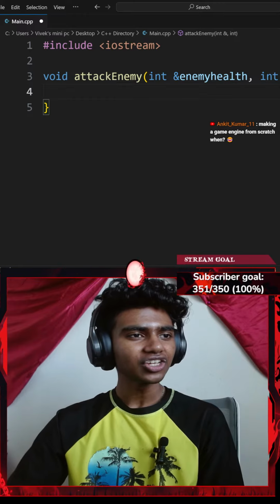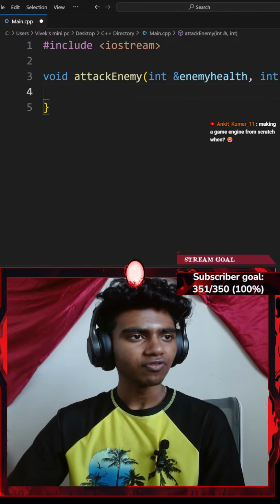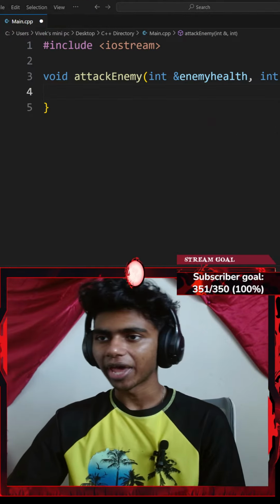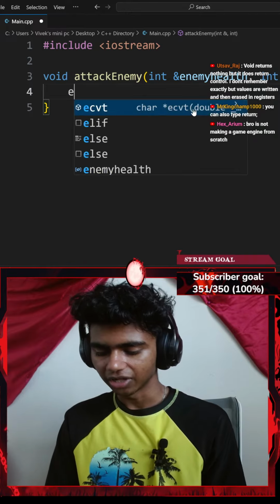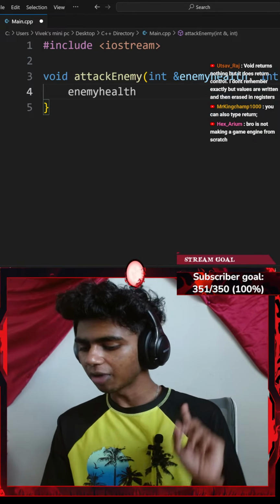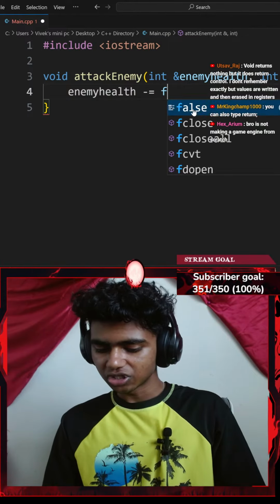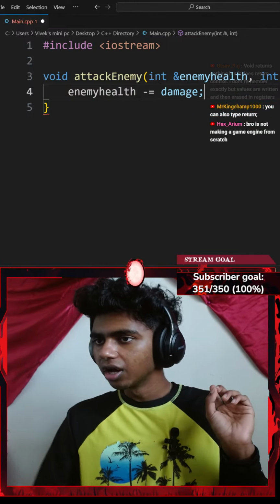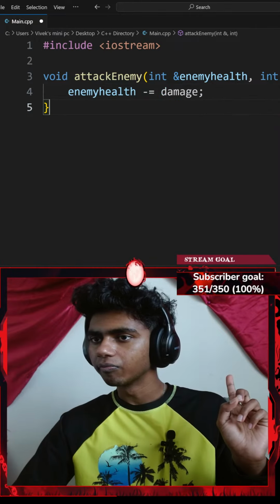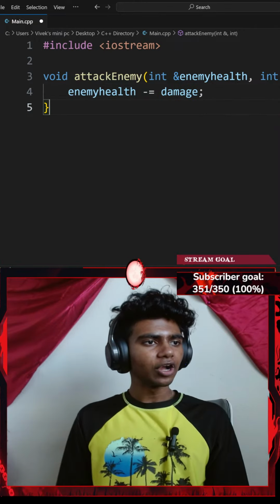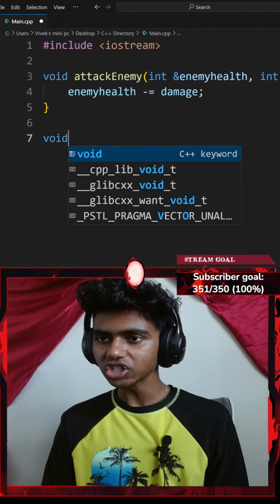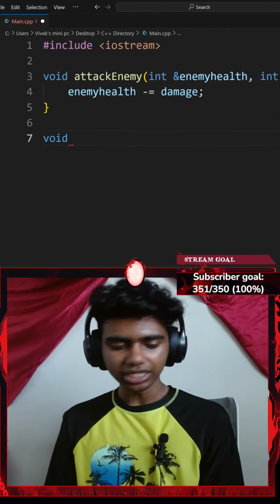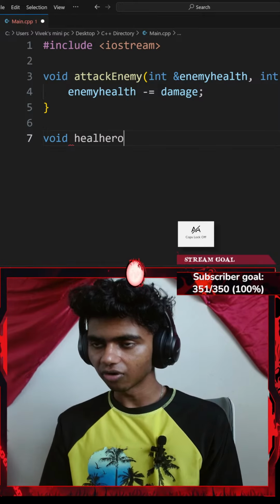Okay, that said, I gotta create inside the function: subtracts damage from enemy health. So my attack enemy function subtracts damage from my enemy health. So I'll go with my enemy health parameter minus equals my damage parameter. I'll end that with a semicolon. Okay, perfect. Next up, I gotta create hero health. So let me go ahead and create another void function. This is going to be called heal hero. So I'll go with the heal hero function.